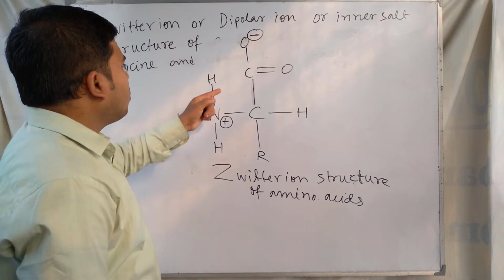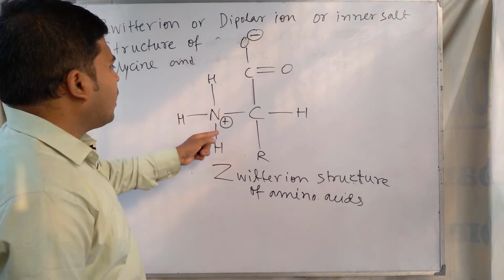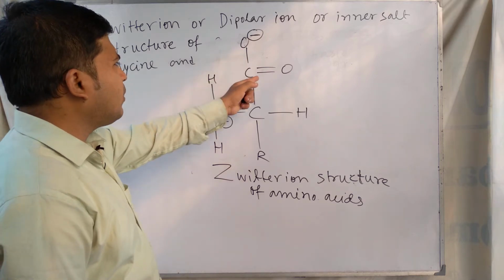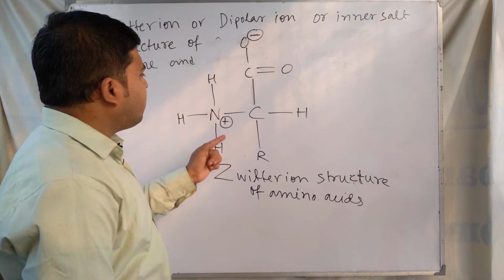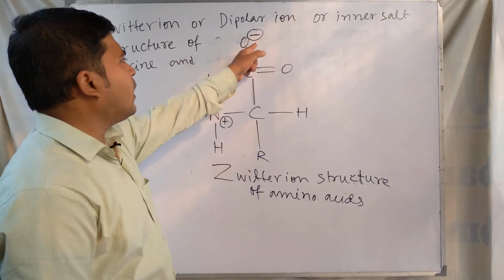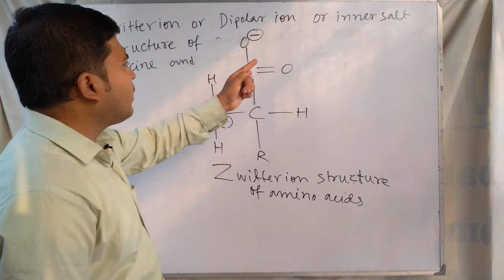As a result the amine group is now NH3 plus and the carboxylic acid is COO minus. So in the same molecule, two different ions, a cation and an anion, are present, and for this reason it is called a dipolar ion.